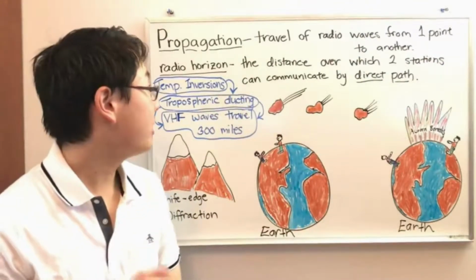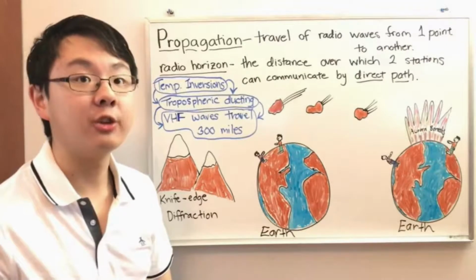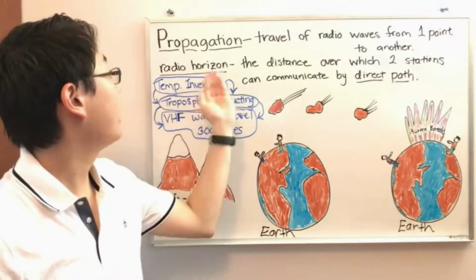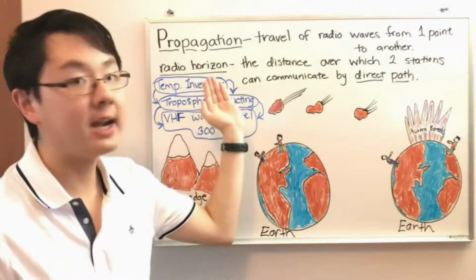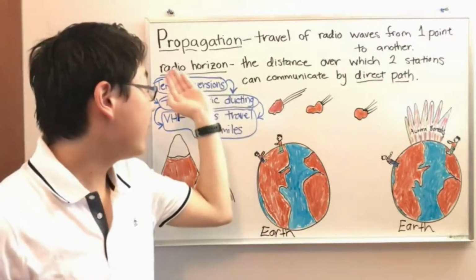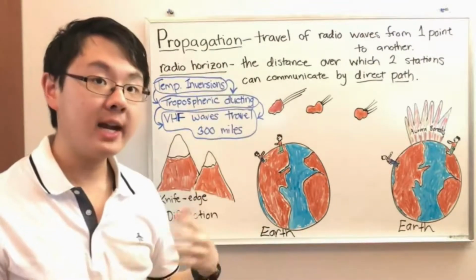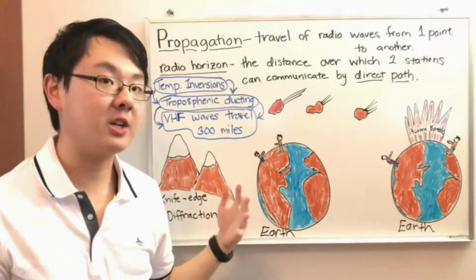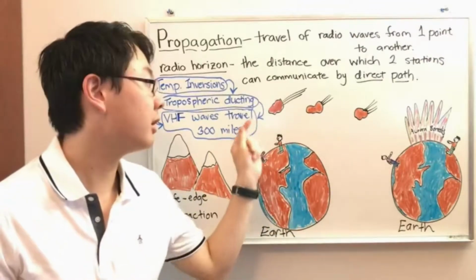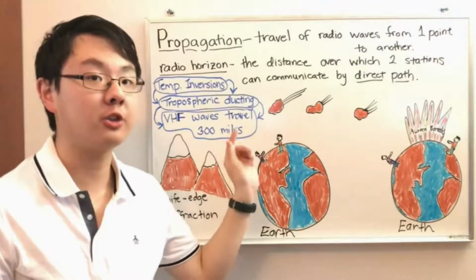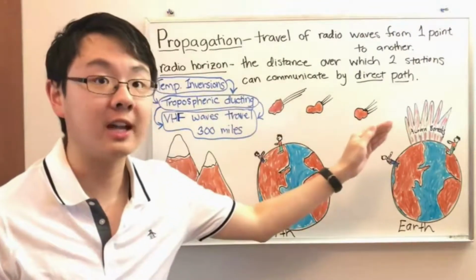So the first term that you need to know for radio propagation is the radio horizon. I also wrote propagation on the board here. You can write that down. But we're going to look now at radio horizon. So when we say radio horizon in ham radio, radio horizon means the distance over which two stations can communicate by a direct path. That is, from the signal just going from one person straight to the next person.